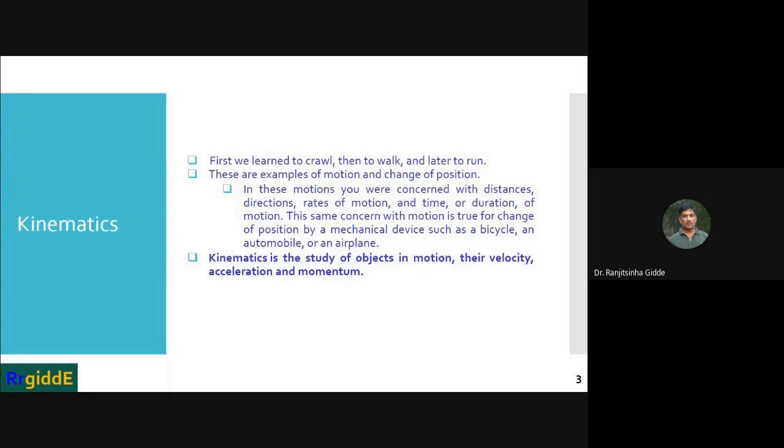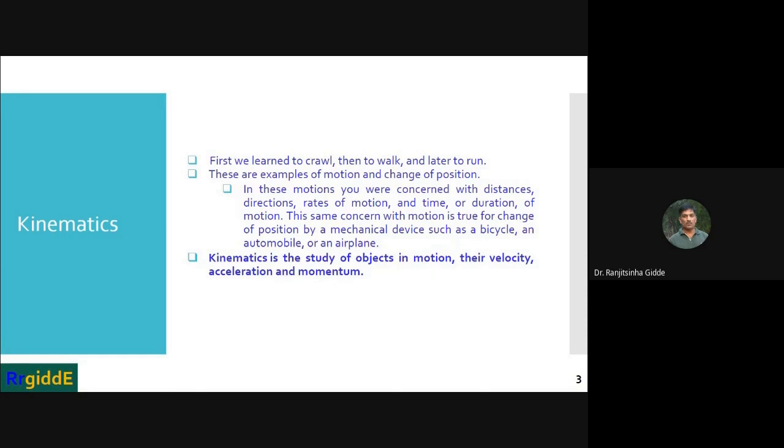Whatever this crawling, walking, and running, these are the examples of motion and change of position. With respect to kinematics, these examples have some significance. That's why these are given at the start.